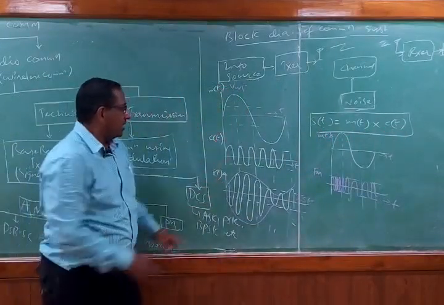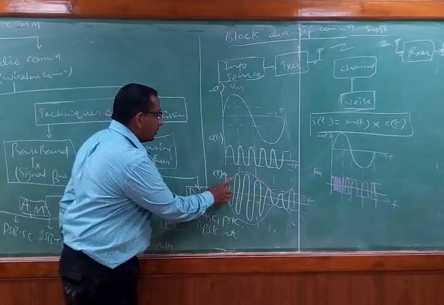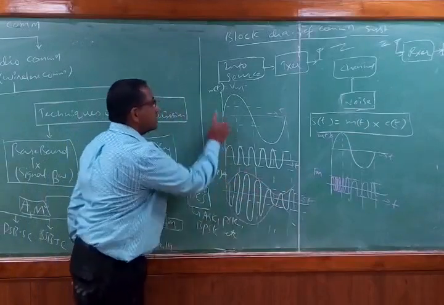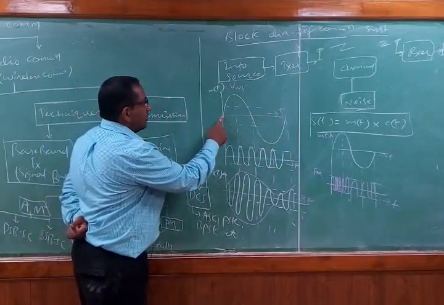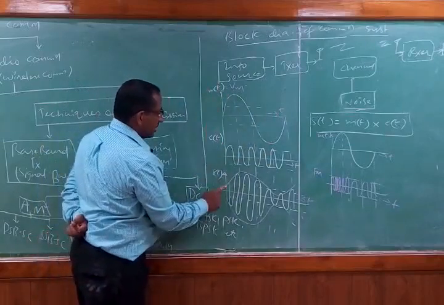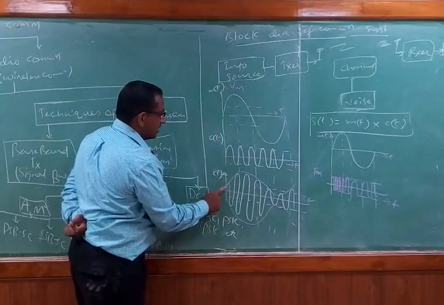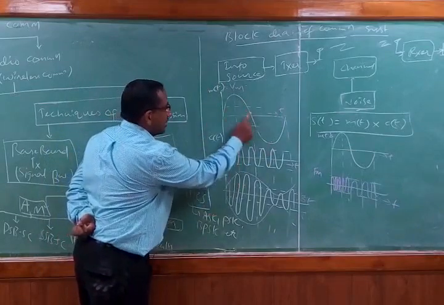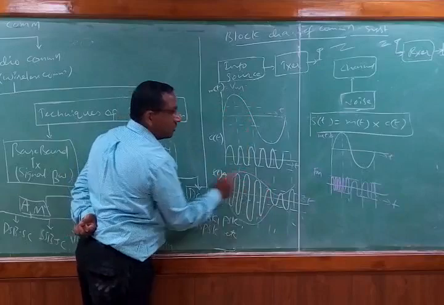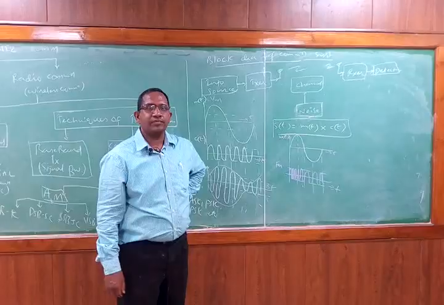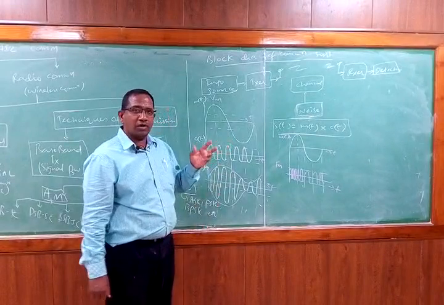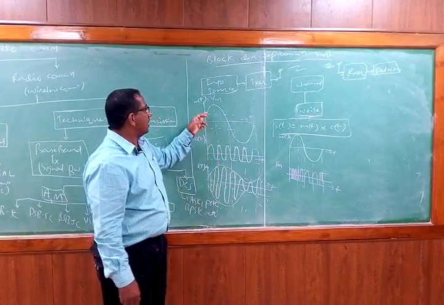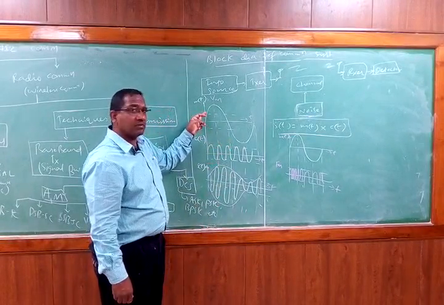Here the carrier signal amplitude is going to vary with respect to the variations of the message signal. As the message amplitude is increasing, the amplitude of this carrier signal is increasing. As the amplitude is decreasing, the amplitude of the carrier is going to decrease. So what we have got here is that we are going to modulate the low frequency signal.